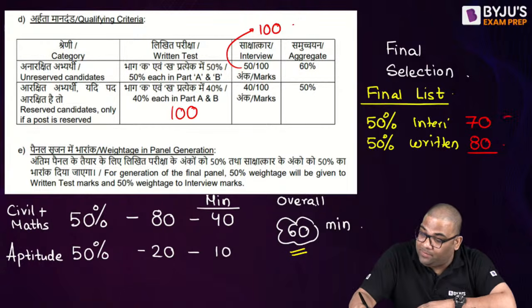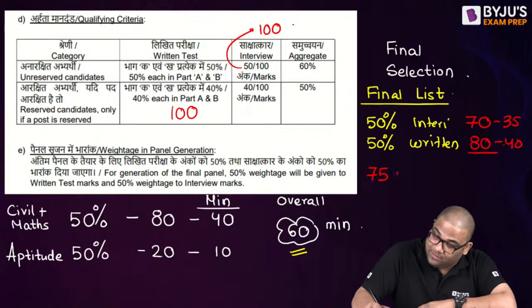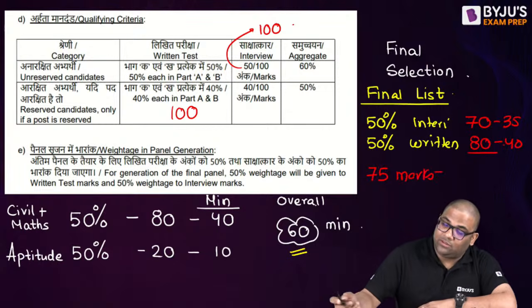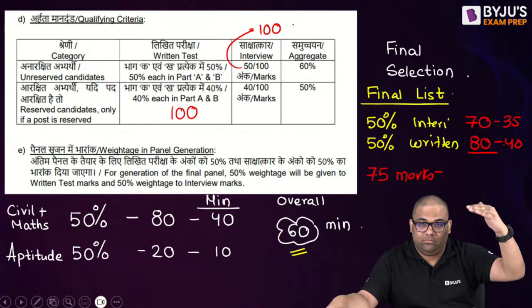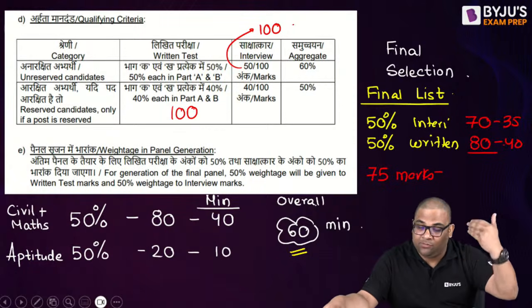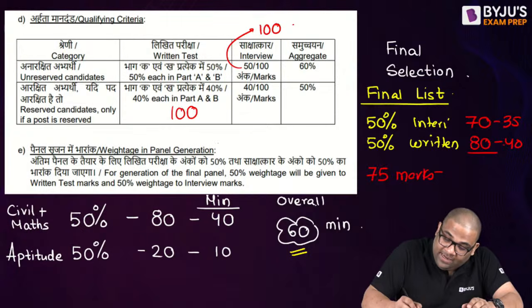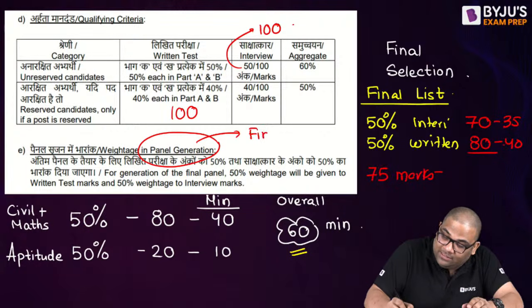Because 50% of this and then 50% of this. So final will be 75 marks. And then like this, all your marks will be enlisted, and then the merit list will be out. So what is panel generation? Panel generation means the final selected list. They use this word panel selection for the final selection list.